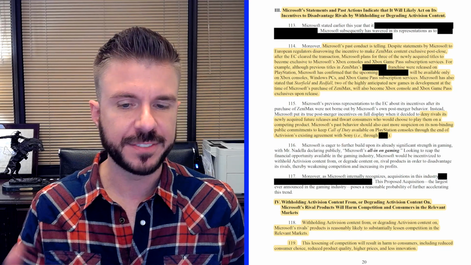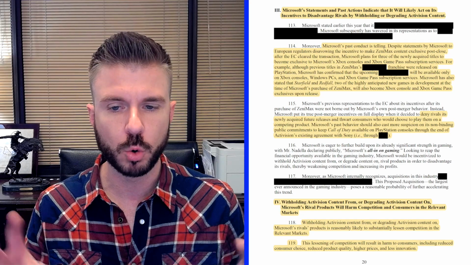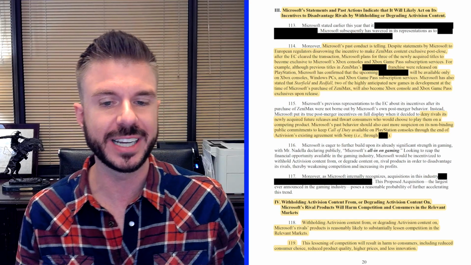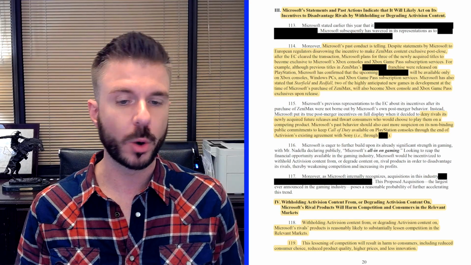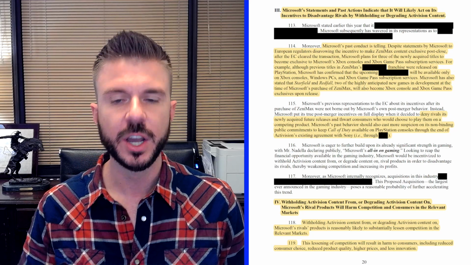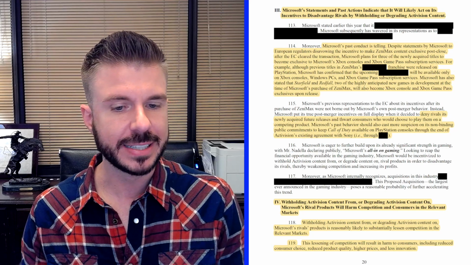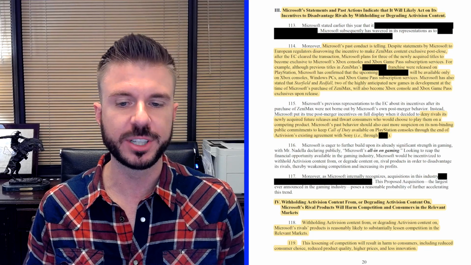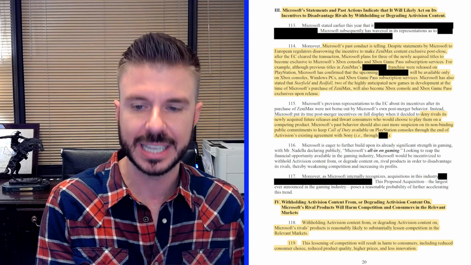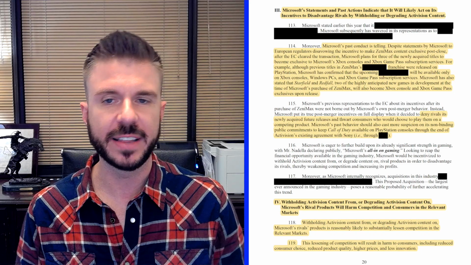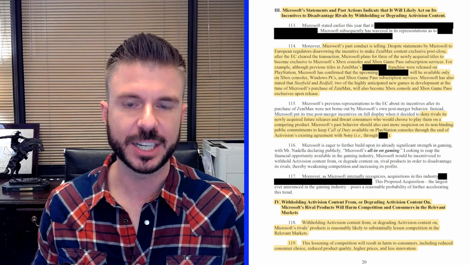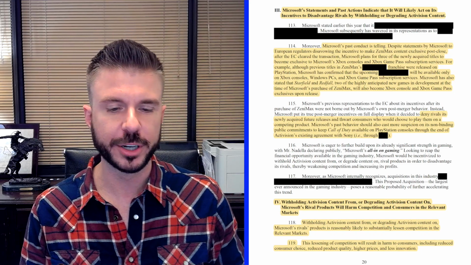Now let's look at how the FTC claims this acquisition will, quote, harm competition and consumers in the relevant markets. On page 20, paragraphs 118 and 119, we see the FTC's complaint contains allegations that track the language that we saw in Section 7 of the Clayton Act that we just looked at. That's 15 USC Section 18 that we had talked about earlier in this video.